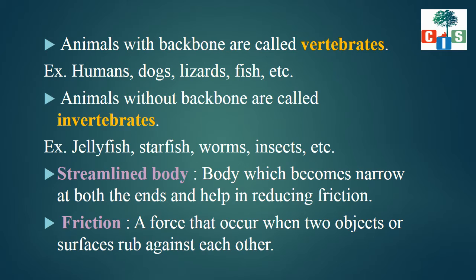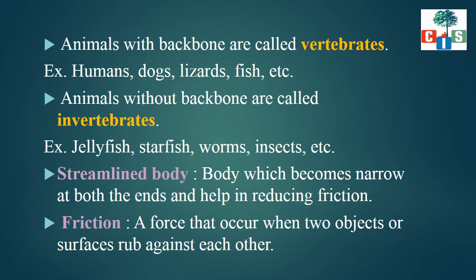Now, one more term is friction. What is friction? Friction means a force that occurs when two objects or surfaces rub against each other. Scholars, we know that we need energy to do anything, and we get that energy from food, is it? So when we pull or push anything, we are applying force on that object. Like that, when two objects come in contact, the frictional force or friction occurs.